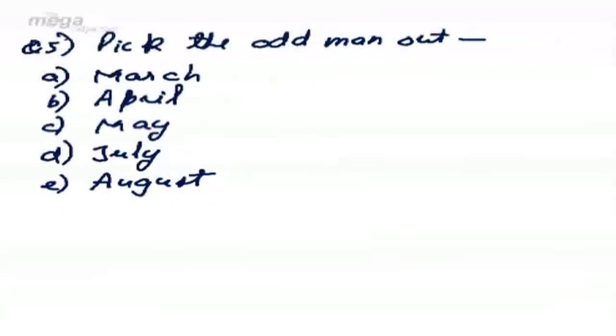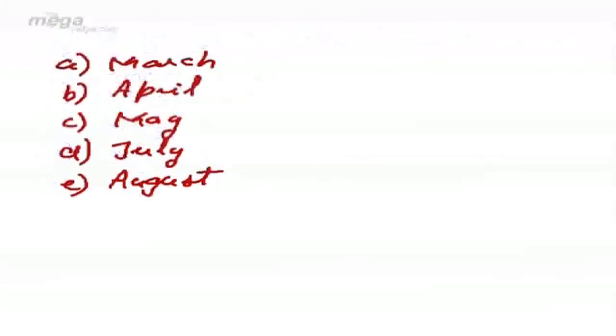My next question is pick the odd man out, and this time months are given to us: March, April, May, July, August. Now, whenever questions of odd man out are given to us on months, again there are certain criteria that we need to follow. For example, some might think on the basis of season, or whether it is cold or hot or rainy season. Never we have to do that. In fact, what we should be looking for is only 2 or 3 criteria which are very strong in themselves, but only one will apply.